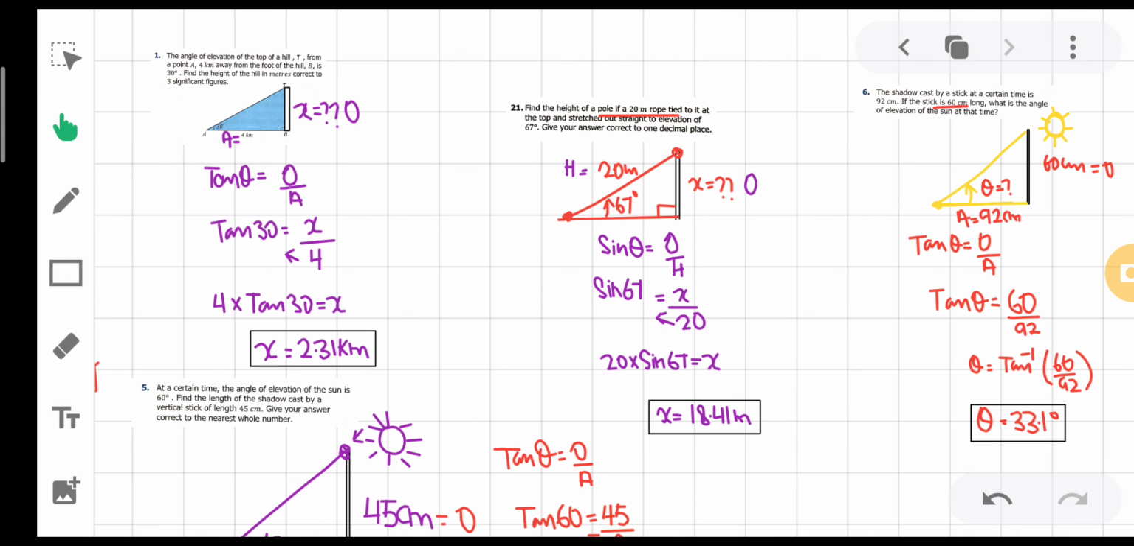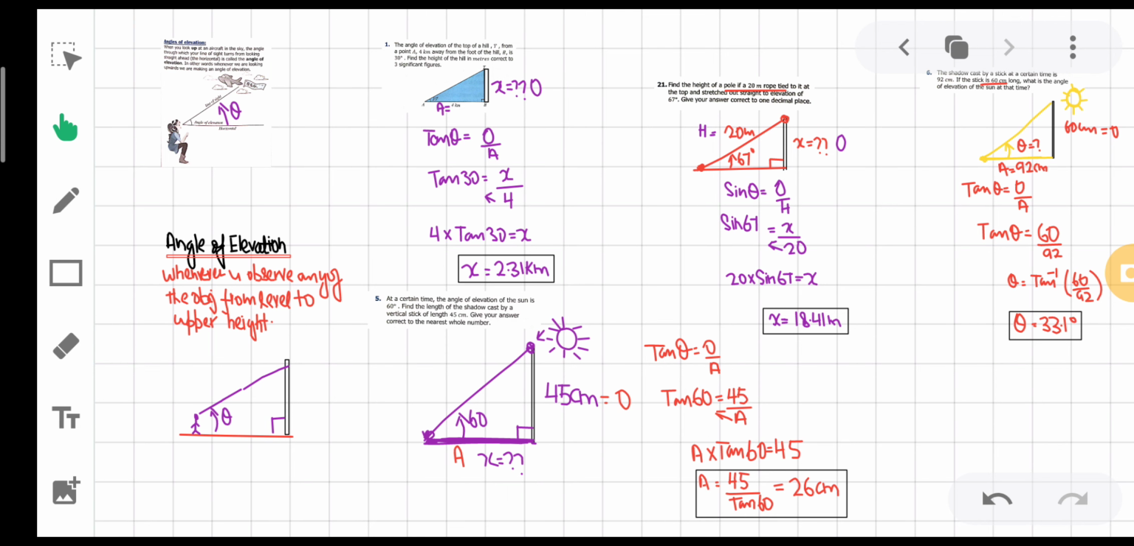Hopefully I am clear for all of the following situation. Keep one thing in mind. Angle of elevation simply refers to whenever a person observes any of the object from ground level to upper height. Ground level is this one, upper height is this one. Person observes any of the object from ground level is this one, upper height is this one.